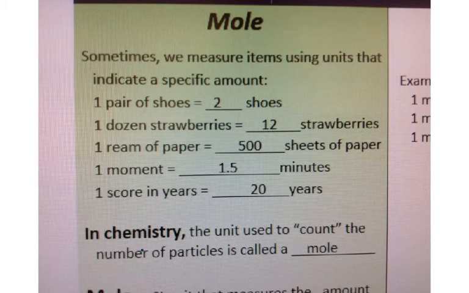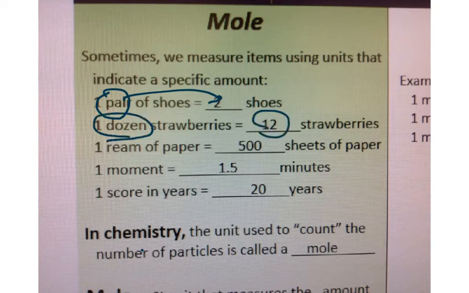So for example, if you've ever heard one pair of shoes, the word pair means two. So if I said one pair of shoes, I am referencing the number 2. All the word pair means is 2. A dozen strawberries, the word dozen means 12. A ream of paper, a ream means 500.